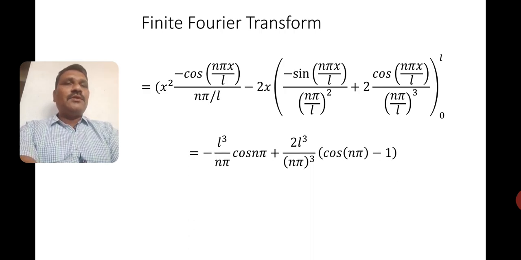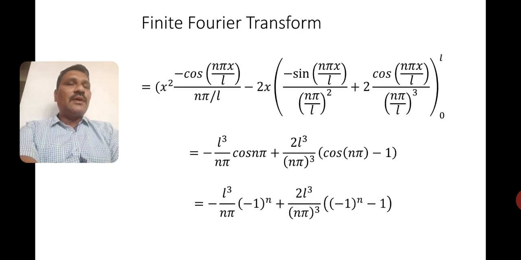So first, for the upper limit, x square is there, so if you put the upper limit, x square becomes L square, and the denominator L will come to the numerator, so L cube by n pi cos n pi will be there, and the lower limit will be 0, right? Now the third term: 2L cube divided by n pi cube into cos n pi minus 1. So this is the required answer.